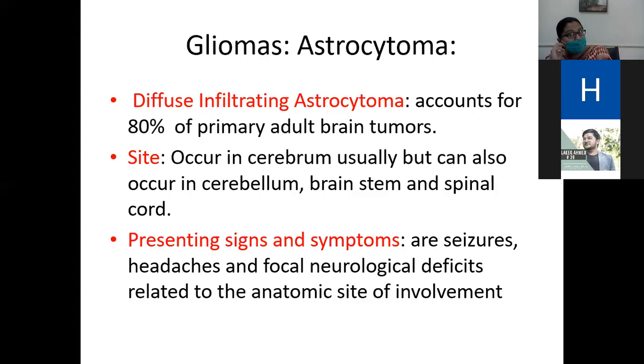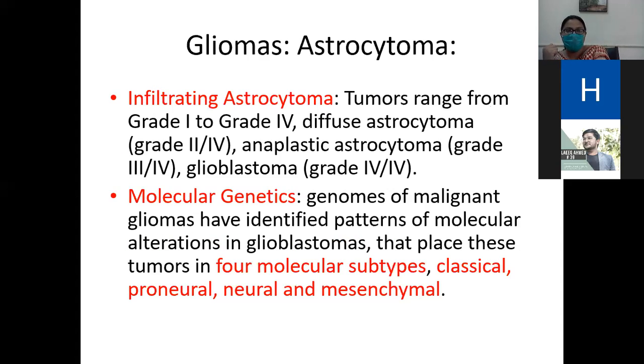And the patient presents with seizures, headache, and focal neurological deficit related to the anatomical site of involvement of the tumor. Okay, so these astrocytomas range from grade 1 to grade 4. Diffuse astrocytoma is grade 2, anaplastic astrocytoma is grade 3, and glioblastoma is grade 4. Okay, so better keep it in your mind.